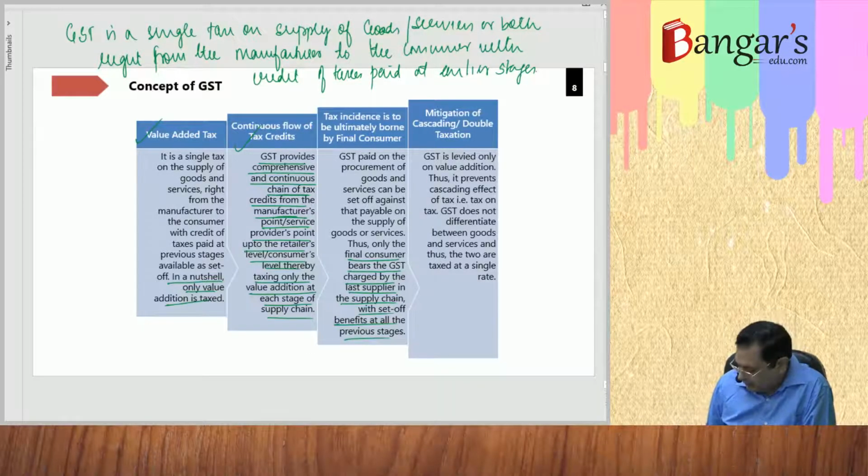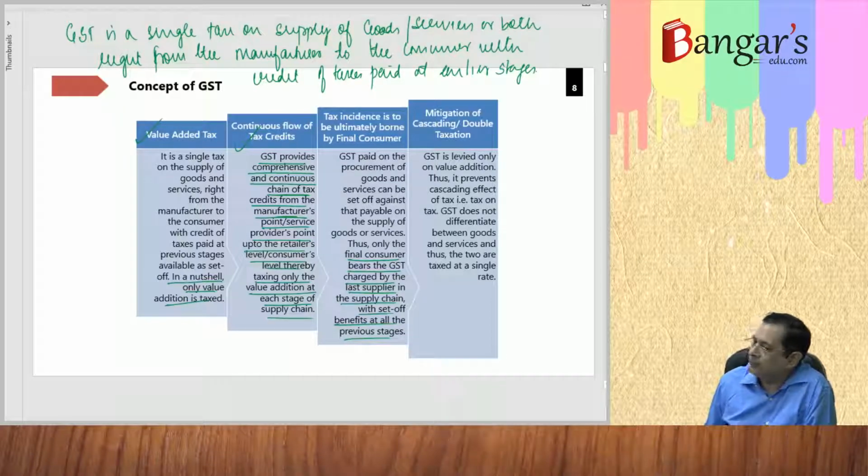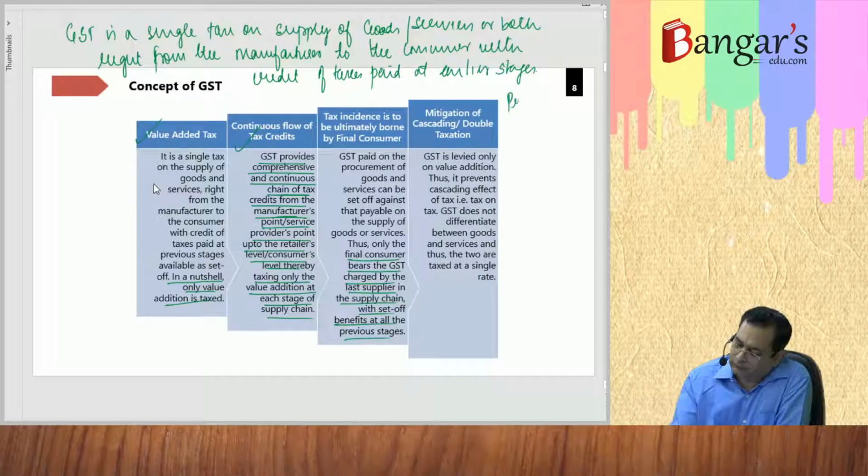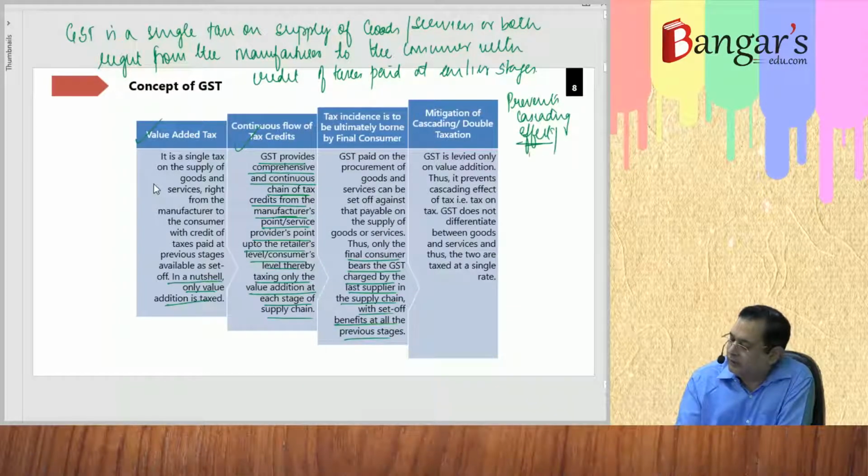So here, as we have seen, the 40,500 rupees in our question was ultimately borne by whom? The ultimate consumer. At various stages, the government has got revenue, but it is to be borne by the ultimate consumer. Now what does it prevent? Cascading effect, or say double taxation.